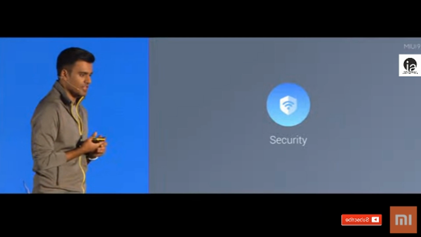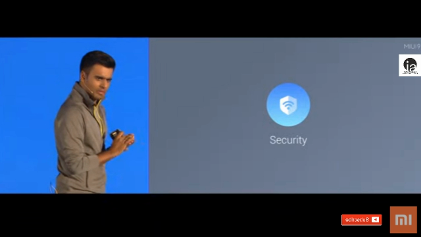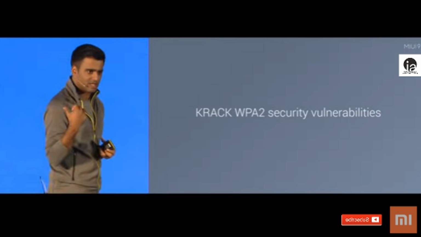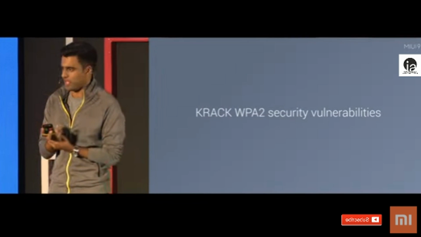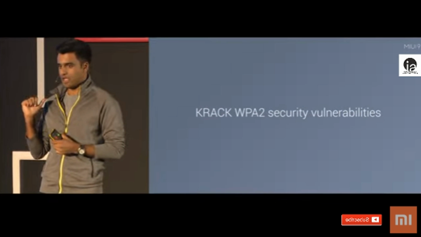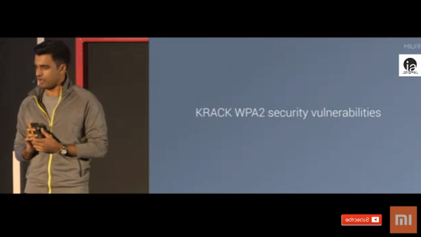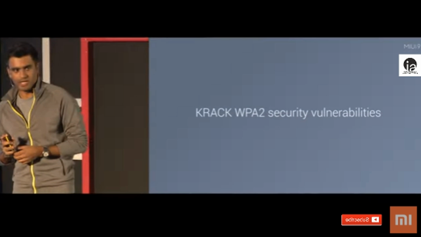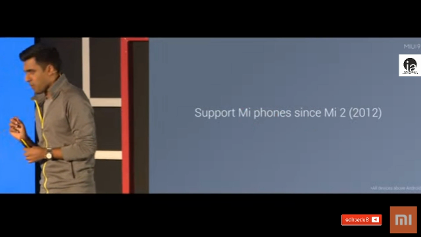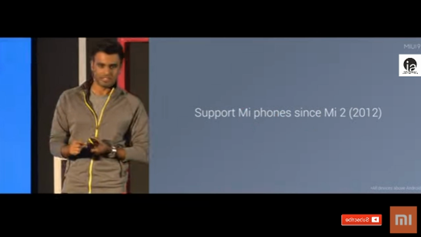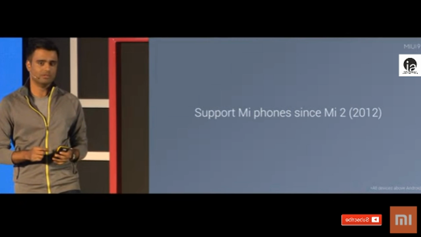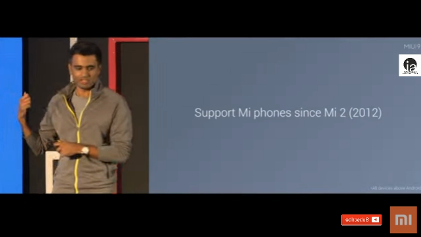So that's themes. All right, coming to security. So I think many of you might have seen this minor Wi-Fi vulnerability in WPA2. It's called KRACK. And the fix for this will go out via a Google security patch, I think the November security patch. And in MIUI, this is actually fixed already. And it's not just fixed for recent devices. We backport this patch to phones going as far back as the Mi 2, which was launched in 2012.